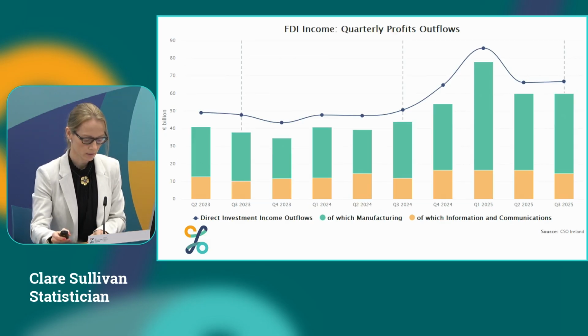Next, looking at the breakdown of quarterly profit outflows, this time by sector, the change this quarter is mainly driven by an increase in the manufacturing sector, which is the green, which is up 13.2 billion on last year and 1.8 billion on last quarter. Whereas the information and communication sector, yellow, is up 2.7 billion on last year and down 2 billion on last quarter.